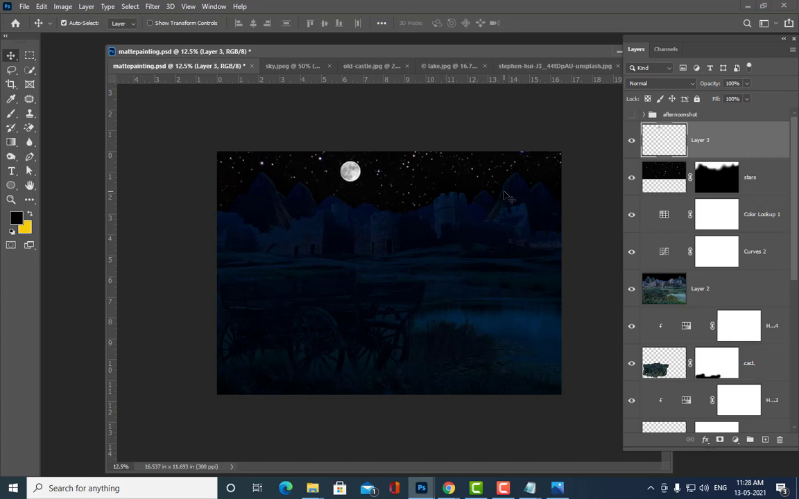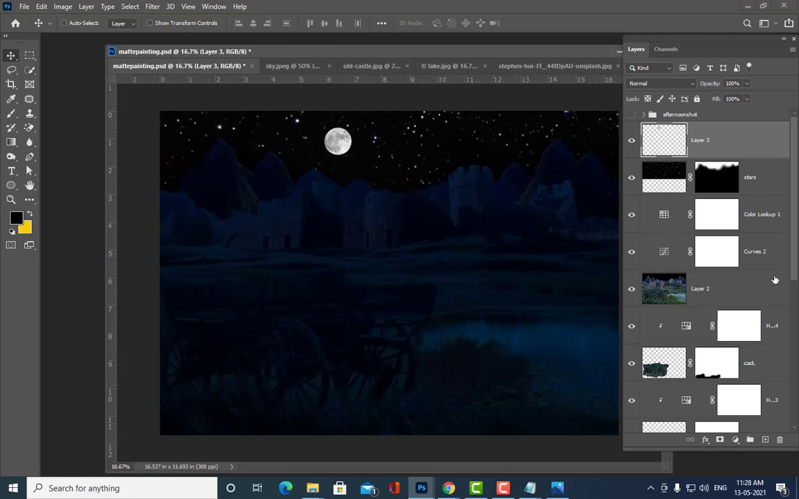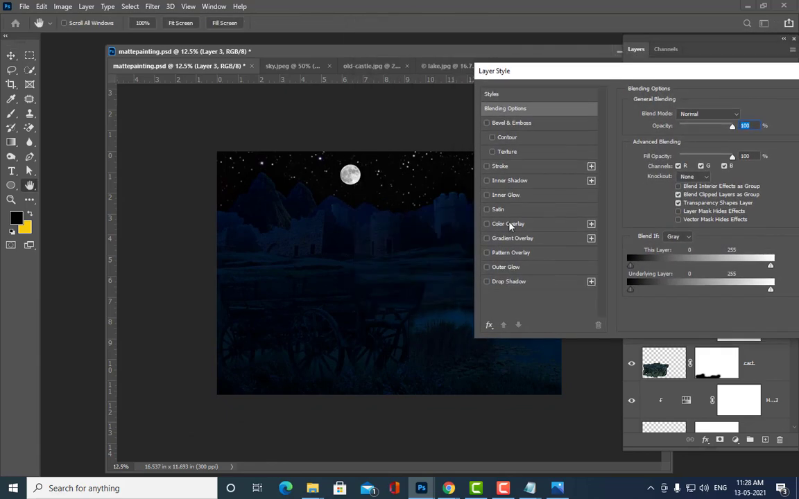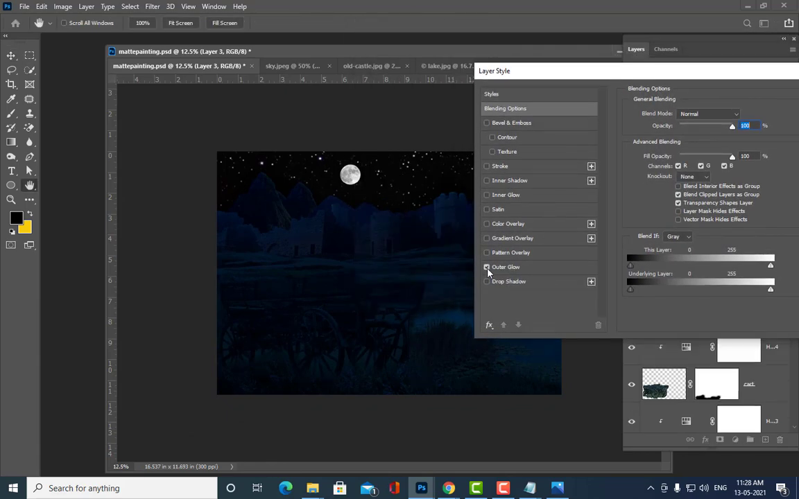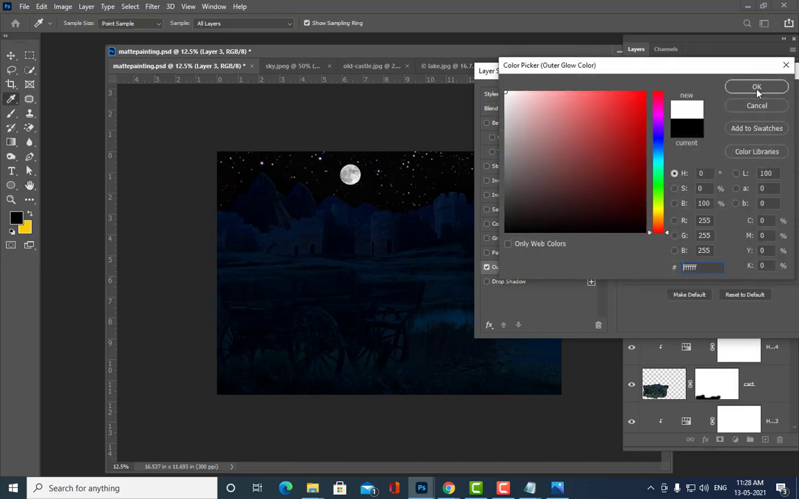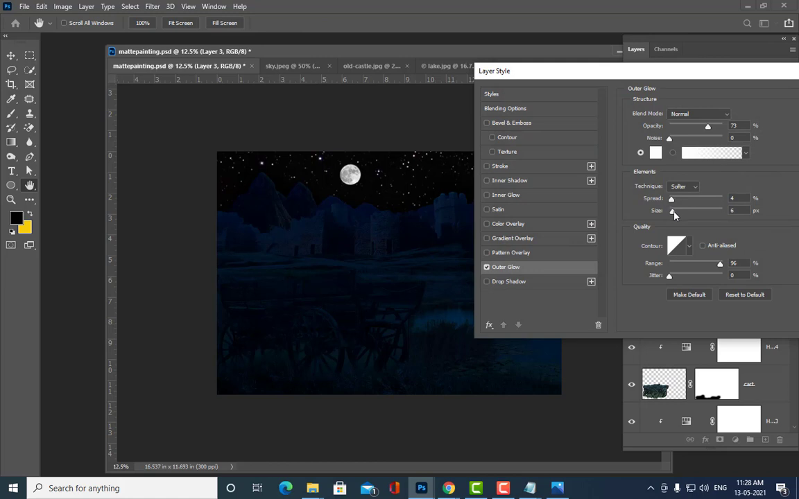So we have kept it. So what he'll do is he will apply a little bit of glow to the moon also. So how can we do that? Just simply double click, and then we can use a layer style, and we can say simple outer glow. We'll use a white color glow. Can you see the glow for the moon?